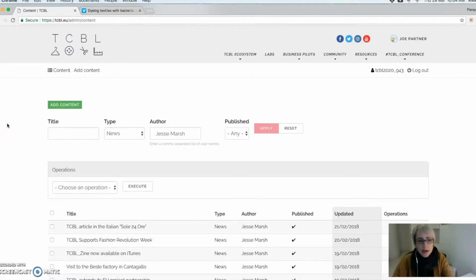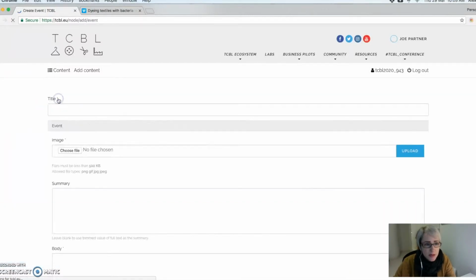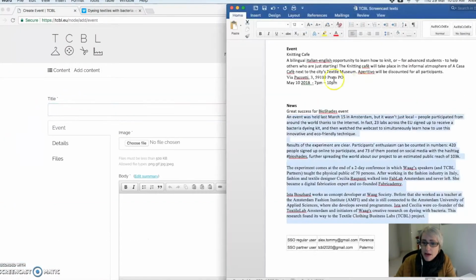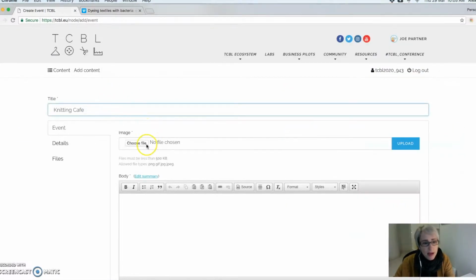We can add news. Let's also look at how we add an event, and this is something that I hope we'll all be doing soon, add an event. So I've got my fake event here. I've got a knitting cafe. Here too, I'm going to need a picture.